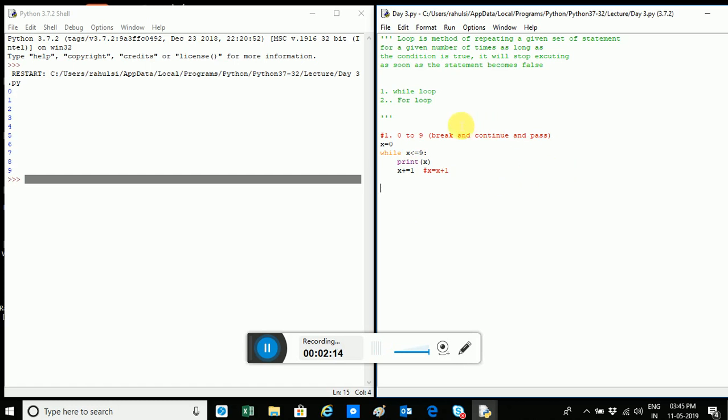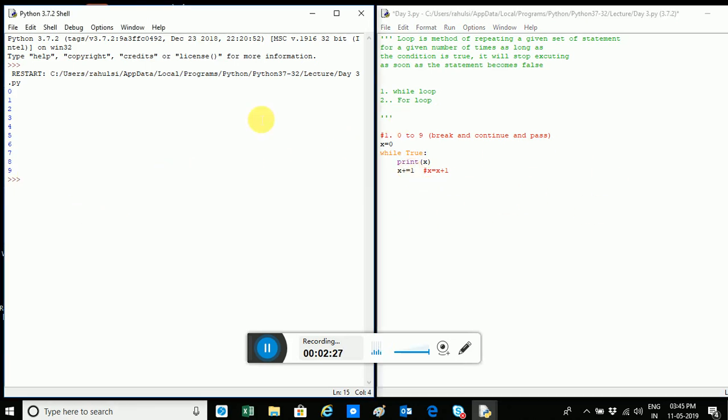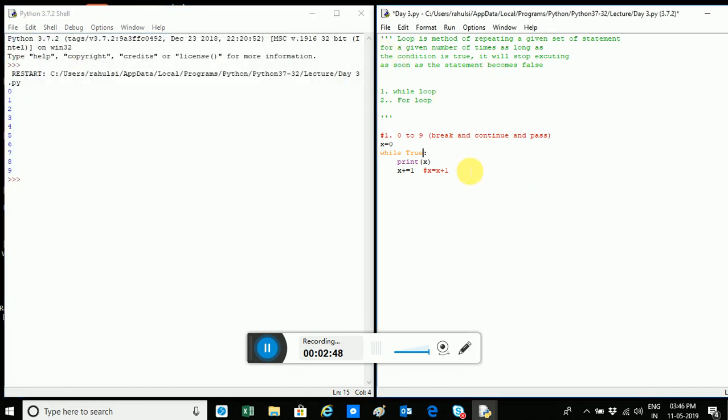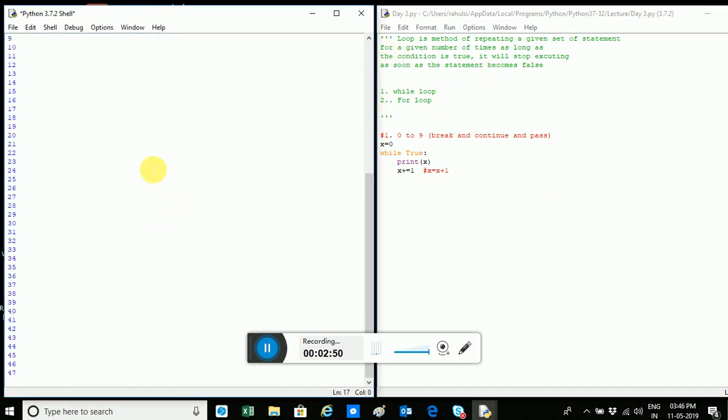Now let's change it a bit. The while loop will run as long as the condition is true. So I put the statement True, which means it's always true. This statement will run. What will happen now? If you have minimum programming or mathematical knowledge, you'll understand that this condition will be true permanently, because there's no way this condition is being changed or altered to false. So this loop will keep on running, right? Let's see. So this loop keeps on running.